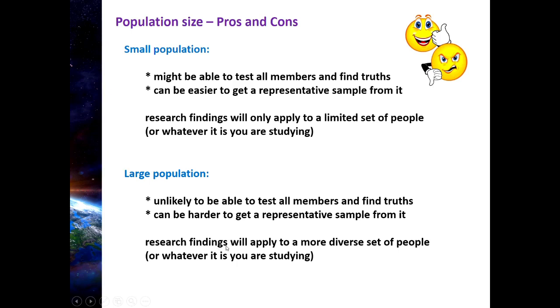Your research findings are going to apply to more than just, for example, postmenopausal women who have never been pregnant, etc. And that's always nice to be able to do a study and say this applies to a whole range of people, rather than I did a research study and it only applies to a handful of people. We don't get excited so much about that.